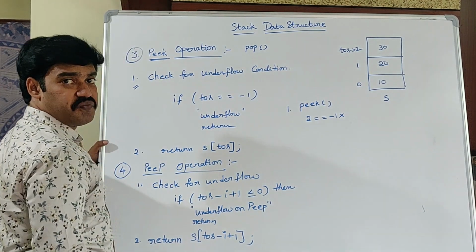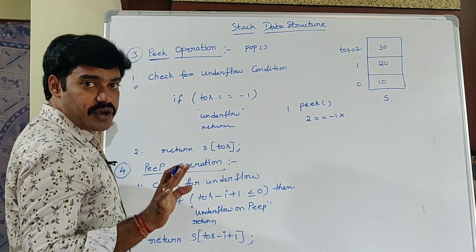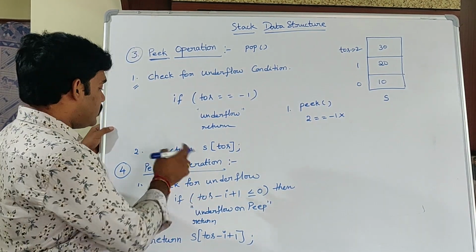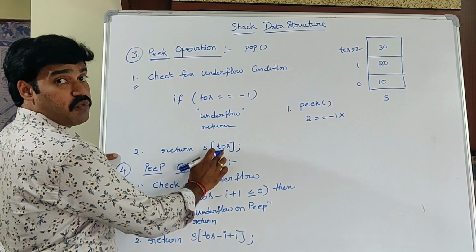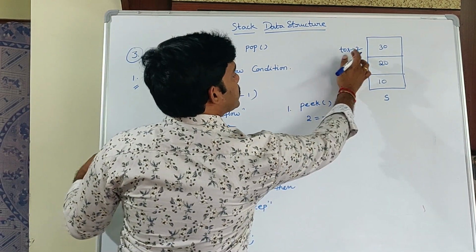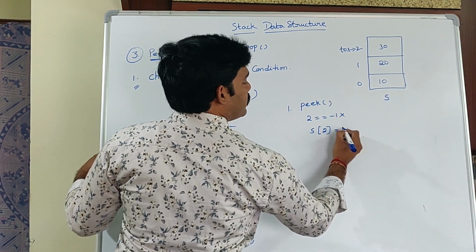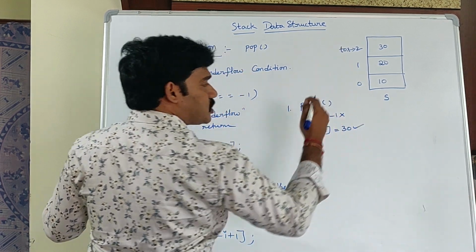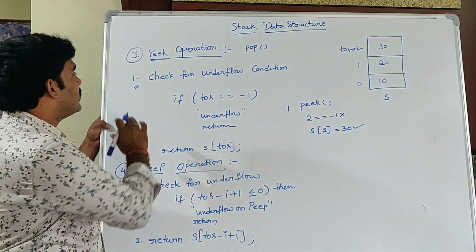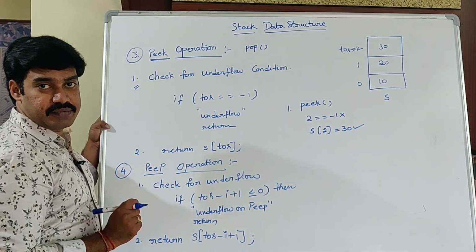No. Condition is false. That means stack is not empty. Some elements are there. Then which returns the topmost element? Return S of TOS. S of TOS means S of 2. What is S of 2? 30. So the topmost element is 30. This operation is peek operation.